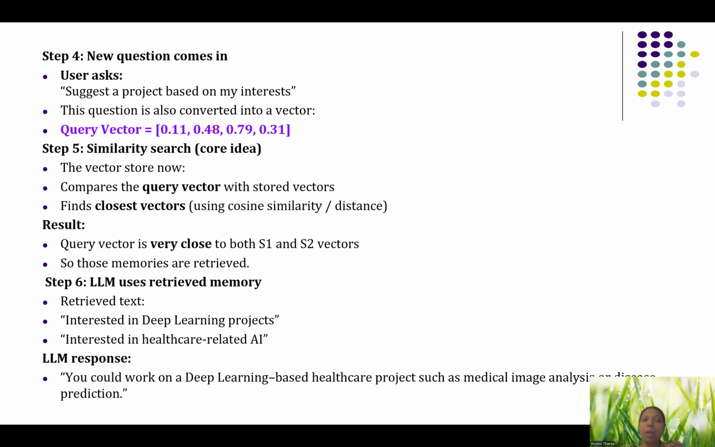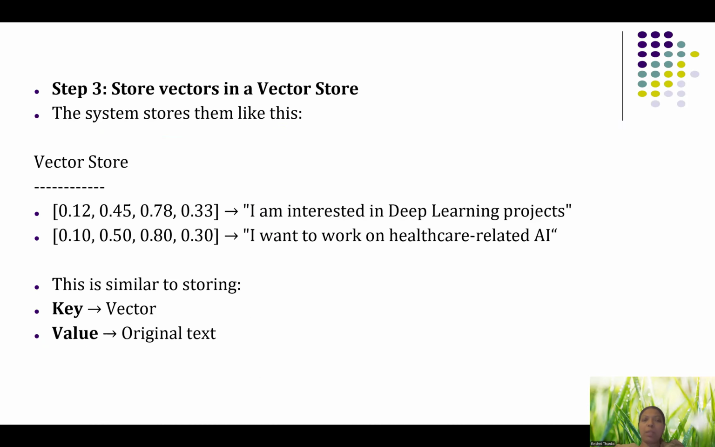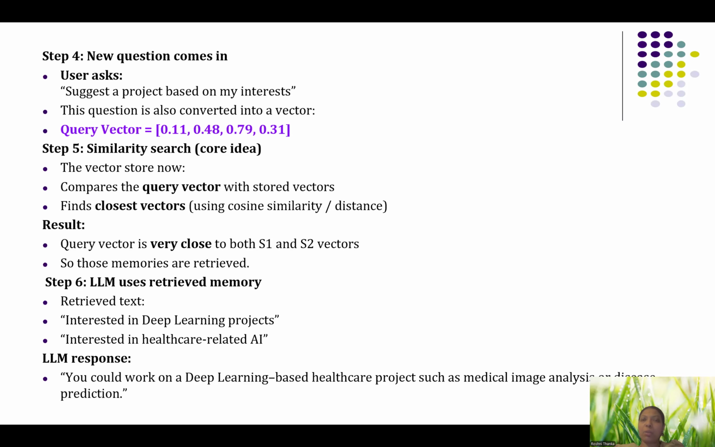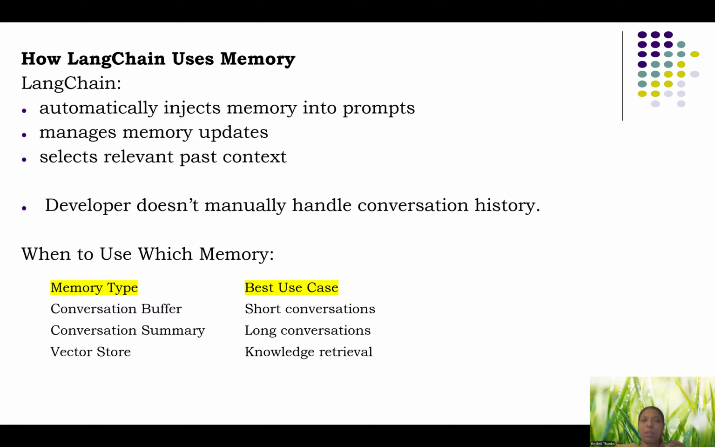When a new query comes, that is also converted into numerical format. Then this numerical format is compared with the stored numbers. It is very easy, right? And you can also easily do semantic search and give better results.